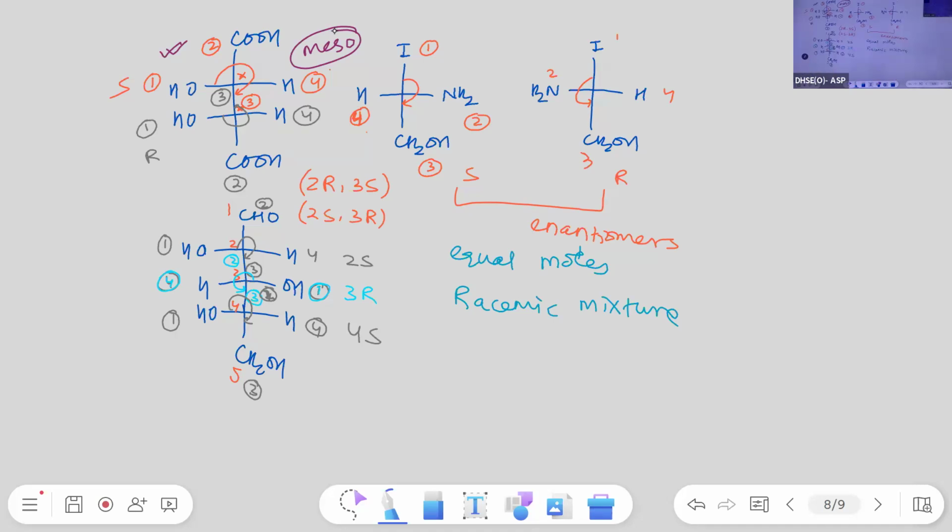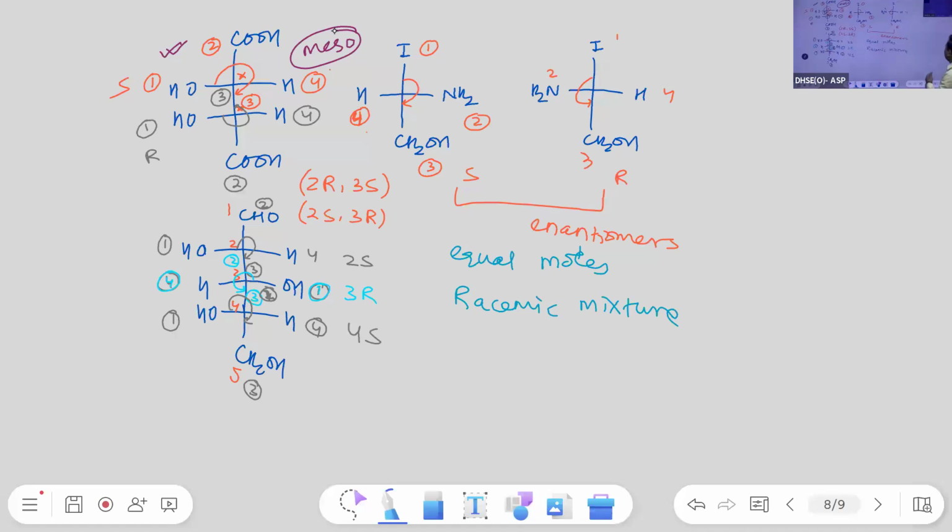Meso compounds are optically inactive due to internal compensation, whereas a racemic mixture is optically inactive due to external compensation.